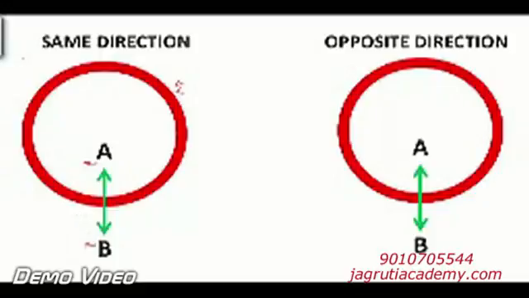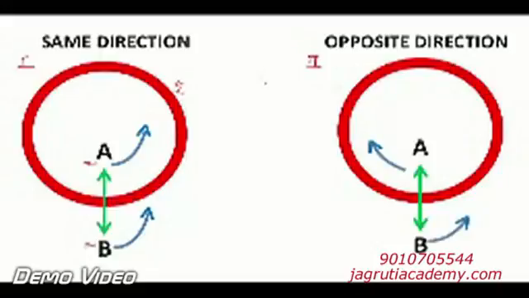In the left hand side diagram, I took that they are running in the same direction on a circular track. You can see here A and B both are running in the same direction. And in the right hand side, the second circle, I took that A and B are running in opposite directions on the circular track.